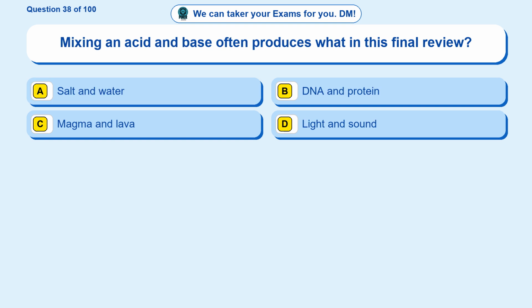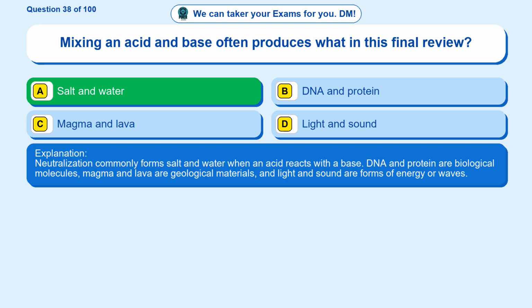Question 38. Mixing an acid and base often produces what in this final review? Option A, salt and water. Option B, DNA and protein. Option C, magma and lava. Option D, light and sound. The correct answer is option A. Salt and water. Neutralization commonly forms salt and water when an acid reacts with a base. DNA and protein are biological molecules, magma and lava are geological materials, and light and sound are forms of energy or waves.